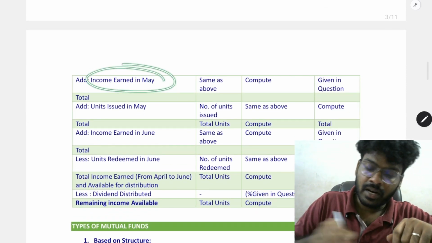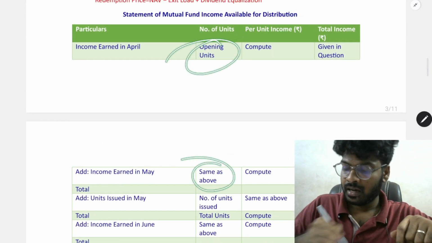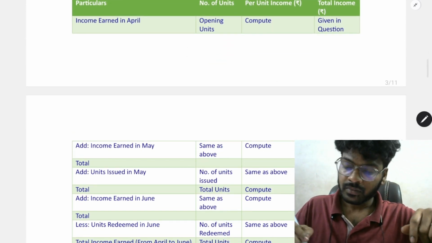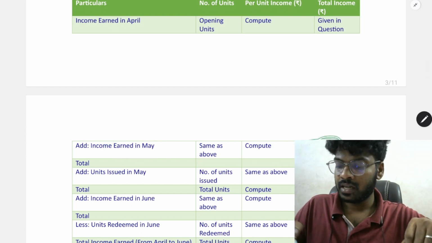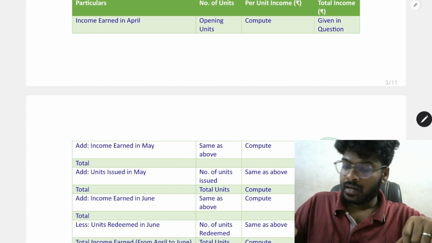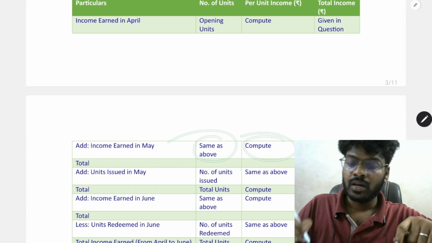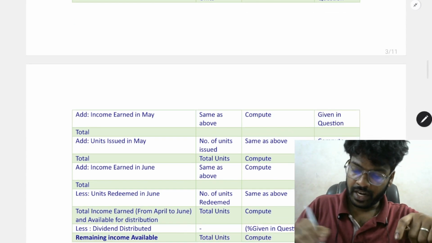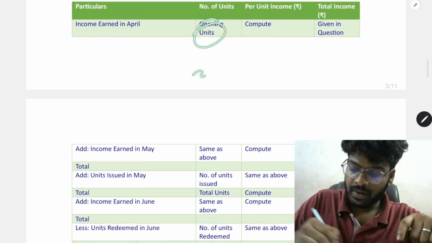Next is income earned in May. The same units will be written here. Income in May month will be given in the question. Income divided by number of units will give you per unit income. So we need to take a total of it. Total number of units, the same will be written here.